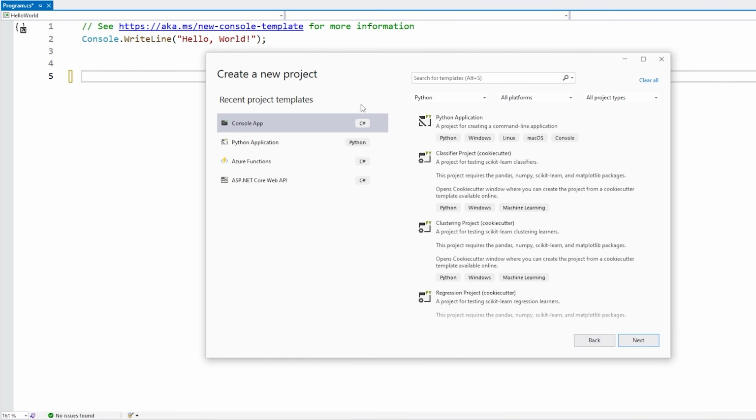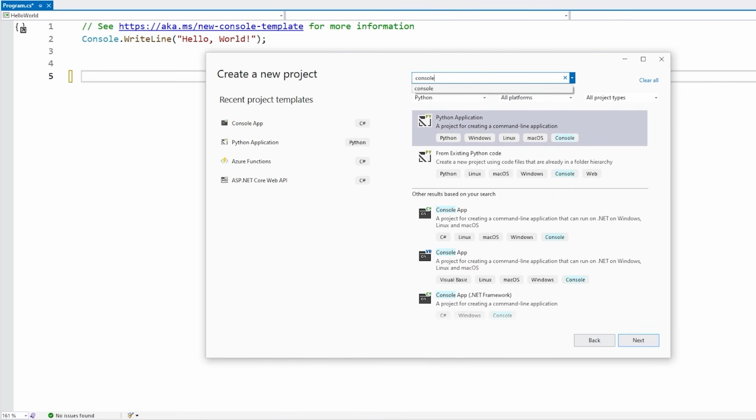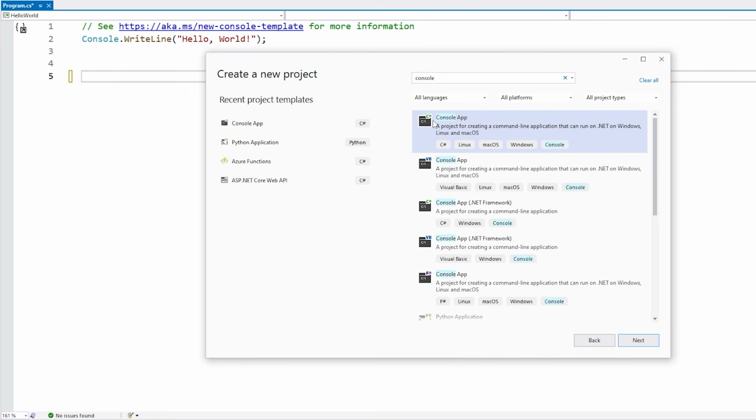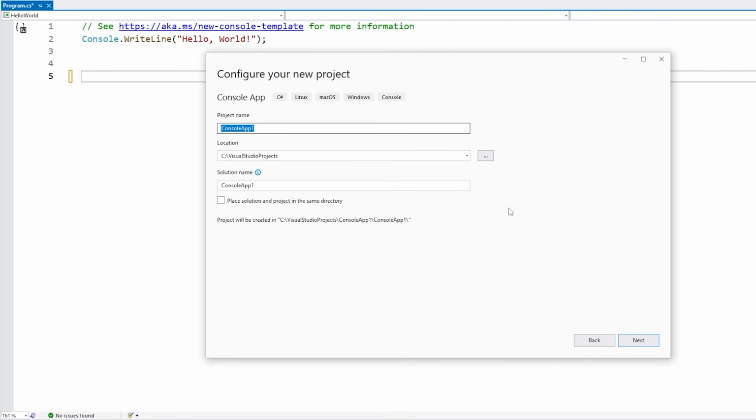You should be able to see it on the recent project templates, or again, search for it. And again, remember it's this one with the C# icon. It is not the one with Visual Basic or F#, and it is not the one with .NET Framework. It is the one that just says console app in C#. So let's pick this one. Then let's give it some name. I'm going to go with CodeMonkey C# course. Place it anywhere and leave it the same solution name.